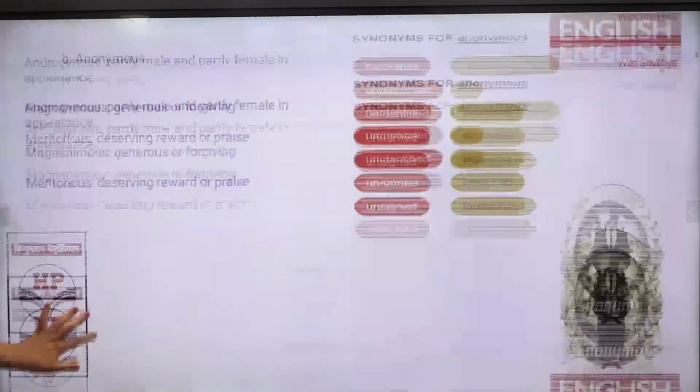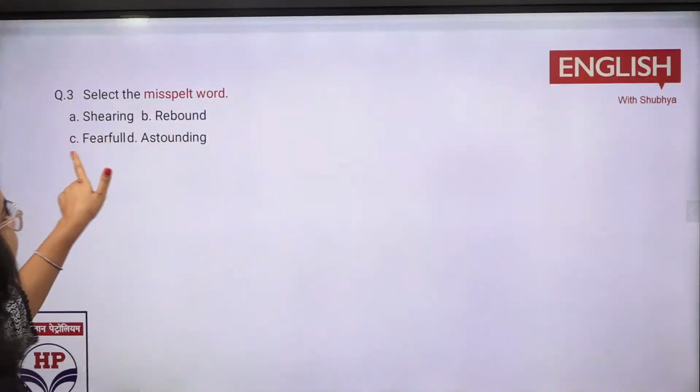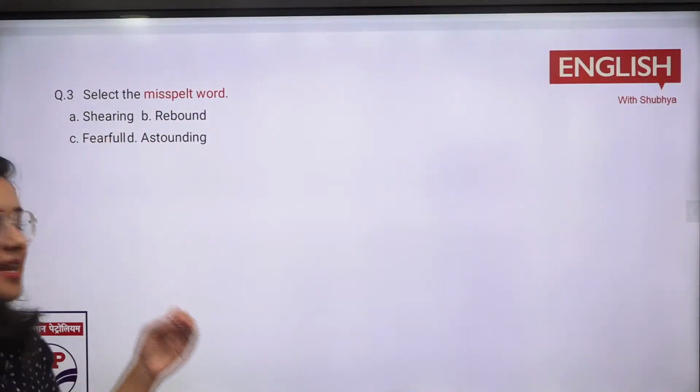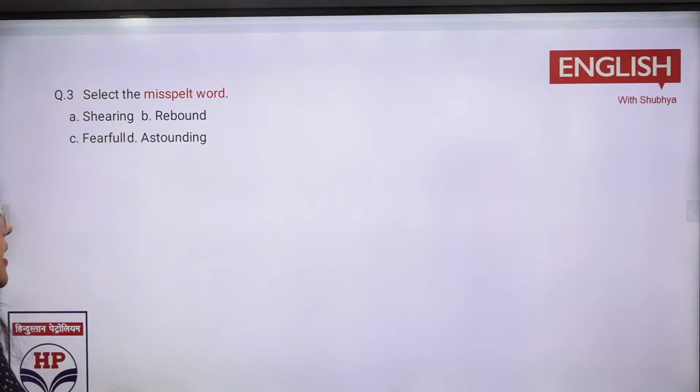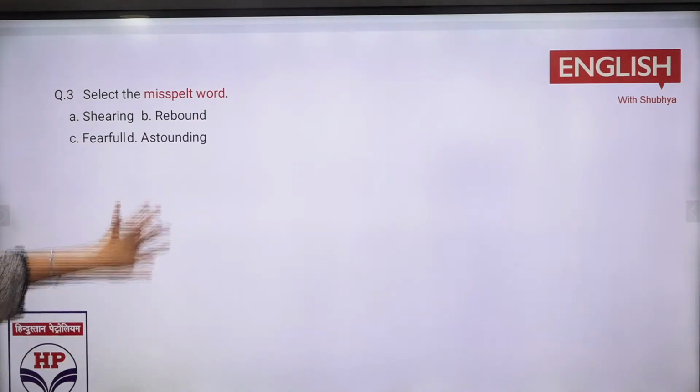In the next, we have done the question. Misspelling was there. Fearful was wrong. Fearful में single L आता है at the last. Shearing is removal of the skin. Rebounding is when you are bouncing back आ जाता है. Astounding क्या आ जाता है? When you are in a shock or surprise. And fearful is जब आप डर जाते हो किसी चीज के लिए, right?